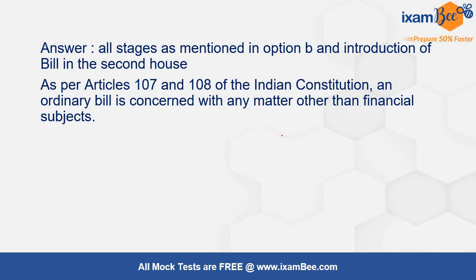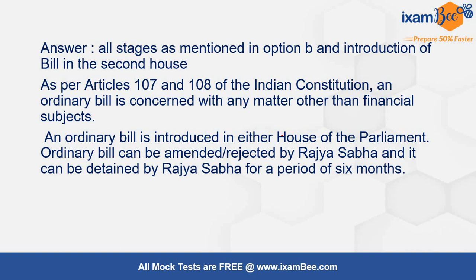Article numbers are also very important. If it was a money bill, the procedure is different. Ordinary bill, it is different. So 110, 111 articles are also important over here, along with 107 and 108. Ordinary bill is introduced where? Money bill is introduced where?